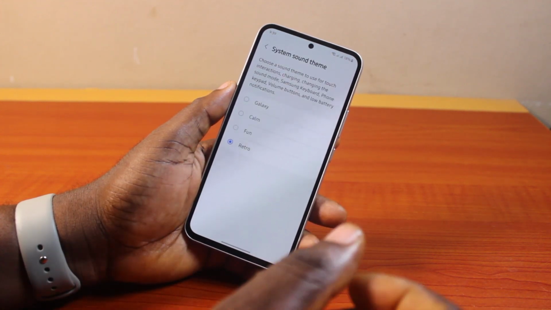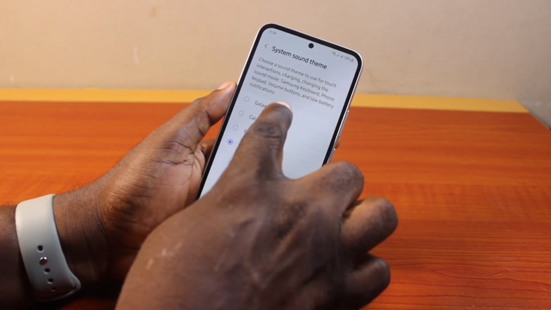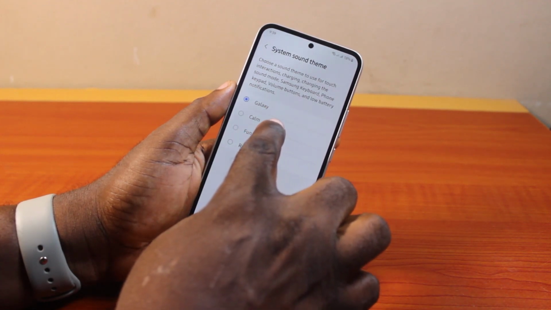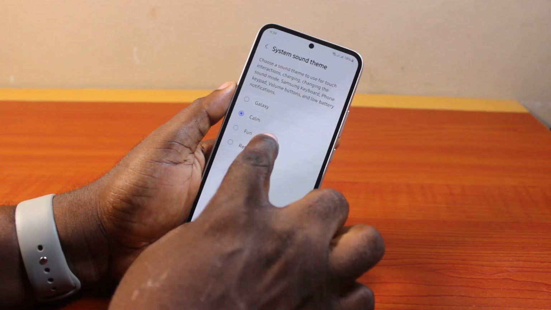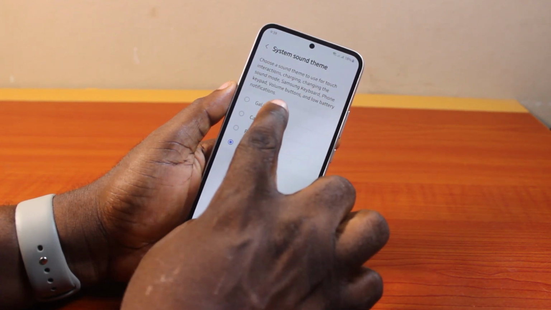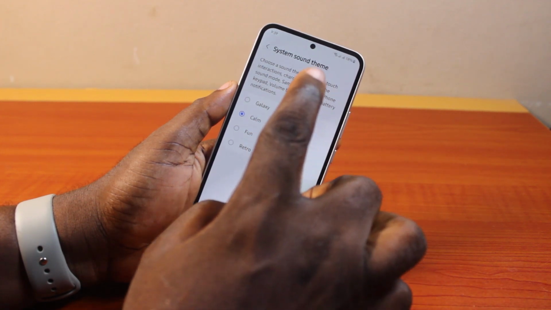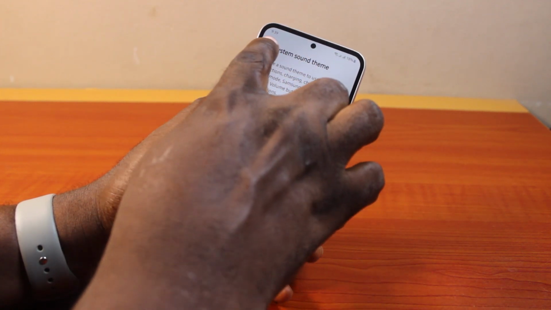Here you can change your Samsung keyboard sound. So you can choose between Galaxy, Calm, Fun, Retro. So once you selected your favorite keyboard sound here under system sound theme, just hit the back button.